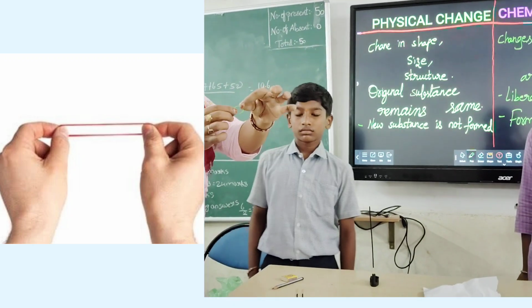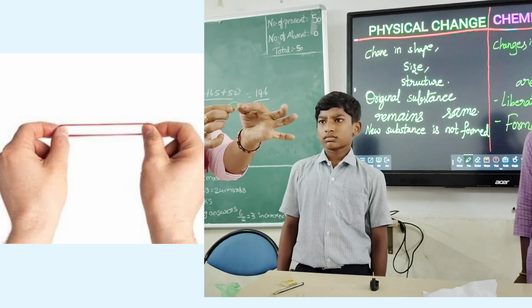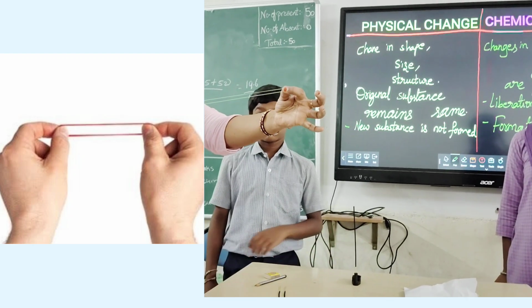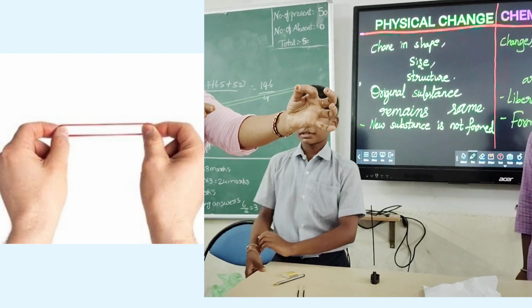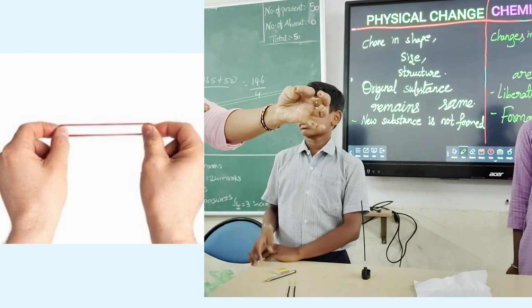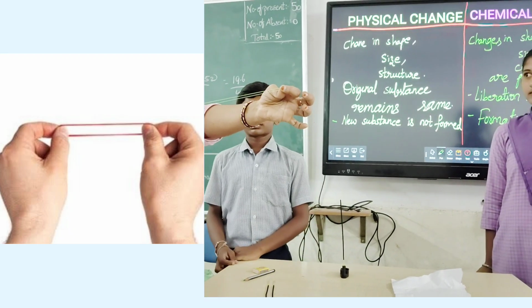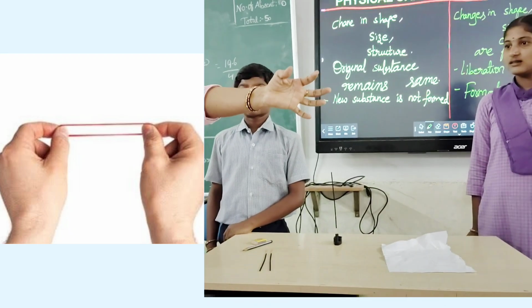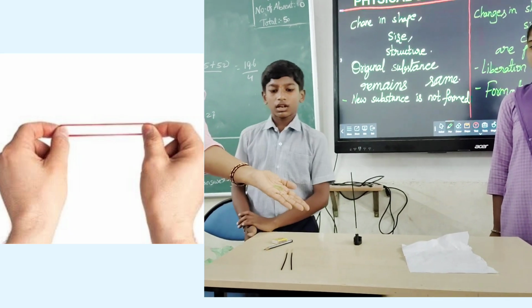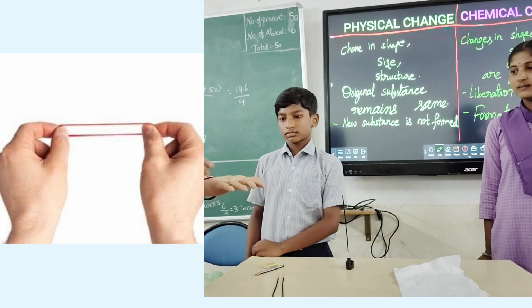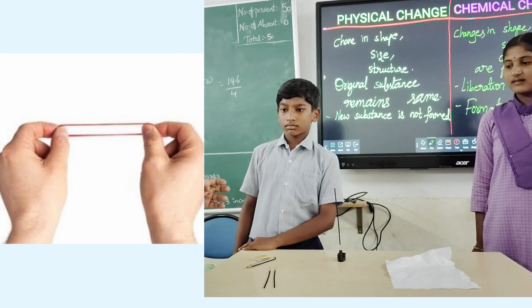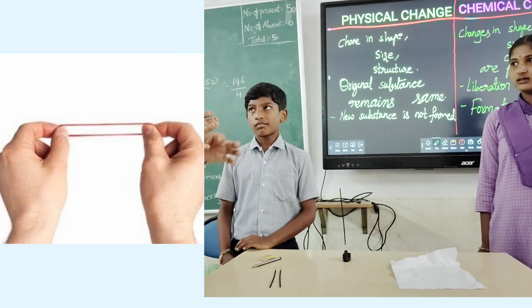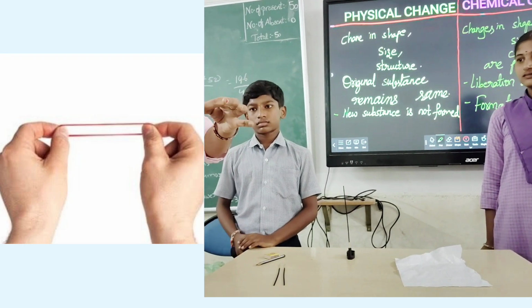Now we are taking a rubber band. This is the size of the rubber band. When we expand it, what happens? The size of the rubber band changes, and the shape also changes. Next, when we release it, again it comes to its normal size and normal position. Again it comes to its original size. This type of change is temporary.